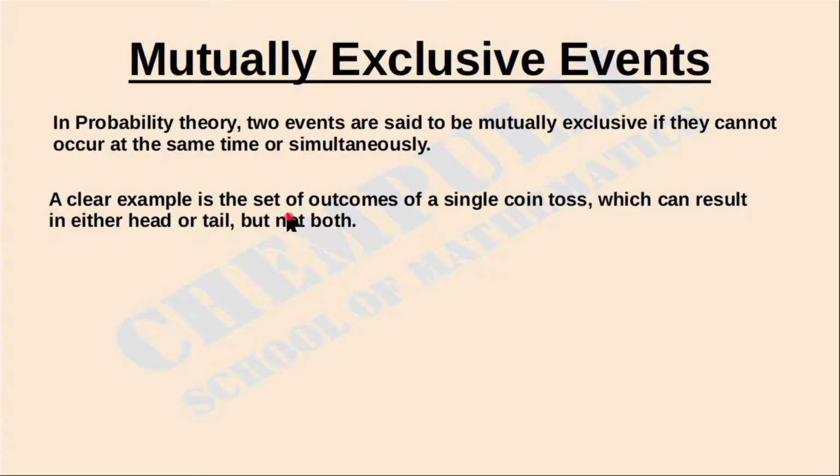We can check one example. A clear example is the set of outcomes of a single coin toss, which can result in either head or tail but not both. We know that when tossing a coin, we will get the outcome head or the outcome tail. That means head and tail will not come together. That type of events are called mutually exclusive events.